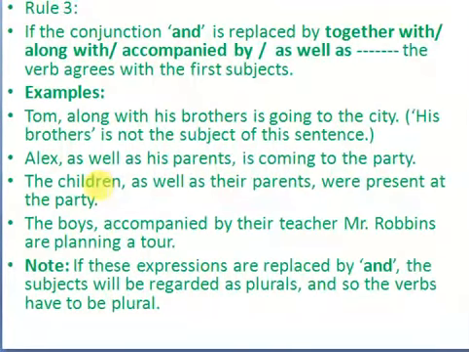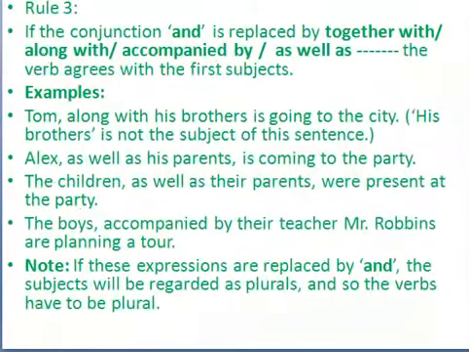The third sentence, the children as well as their parents. Here the second subject is plural, and the first subject is also plural. You need not worry about the second subject; you just look at the first subject. The children is plural, so I used were. Then, the boys accompanied by their teacher Mr. Robbins are planning a tour. Here the boys is the first subject, connected by accompanied by, so I used the plural verb are. Note, if these expressions are replaced by and, the subject will be regarded as plural.